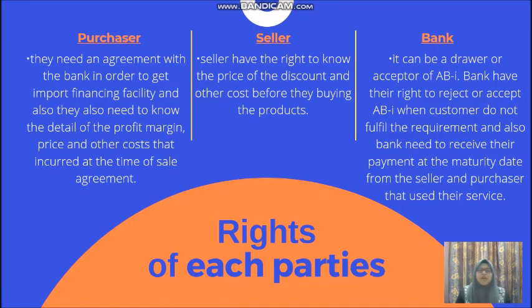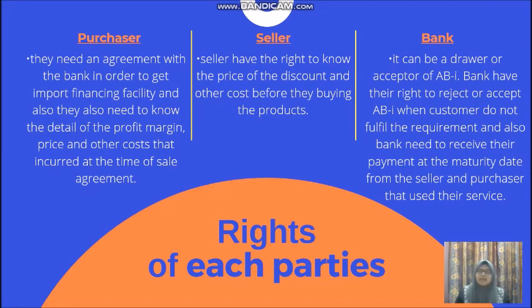Okay, the rights of each party. The right of the purchaser in an ABI instrument is that they need an agreement with the bank in order to get the import financing facility, and they also need to know the details of the profit margin, price and other costs incurred at the time of the sale agreement. Second is the seller. The seller has the right to know the price of the discount and other costs before buying the product. Last is the bank.